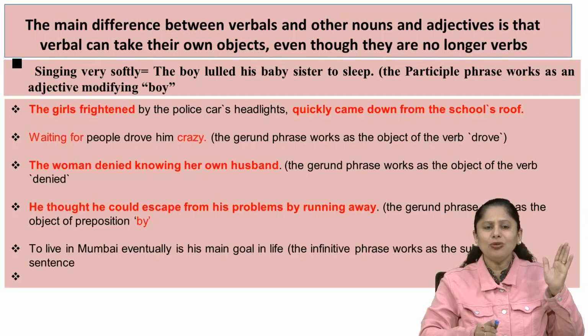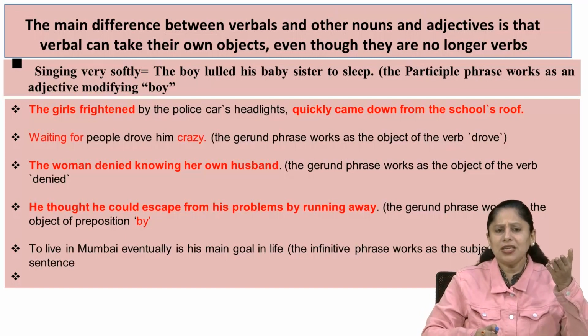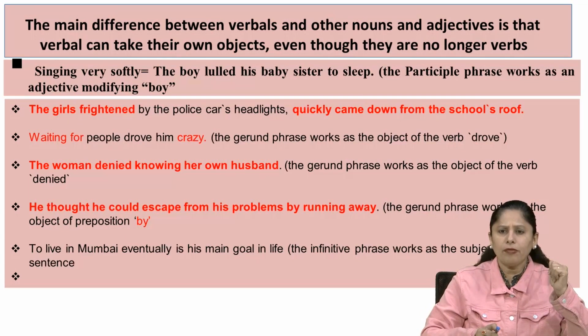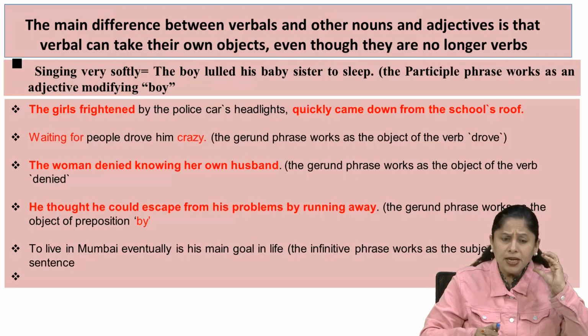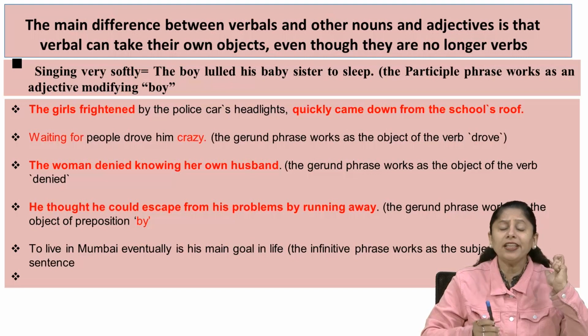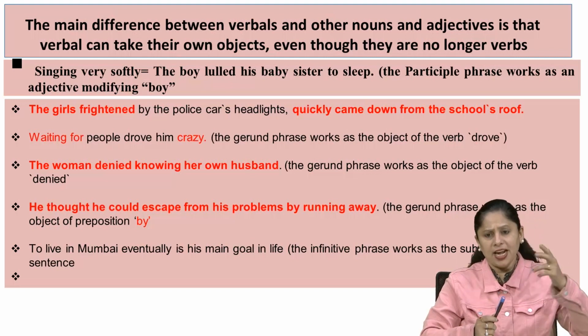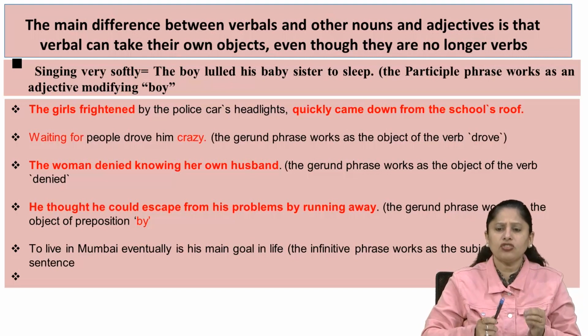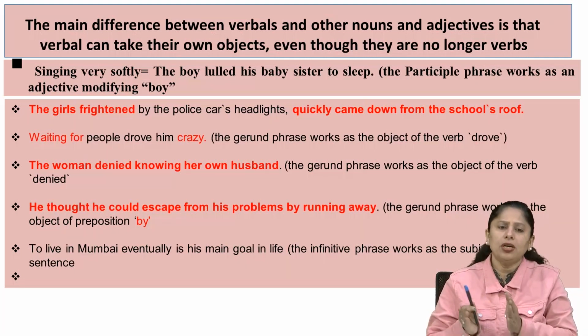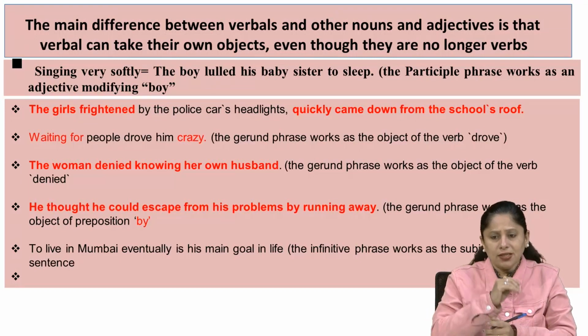So naturally you can see that this word singing very softly plays the role of modifying the word. It modifies the word and gives more information, something more to the word boy, the noun boy, and that is why it is the adjective. The word that talks much more about the noun is known as an adjective.